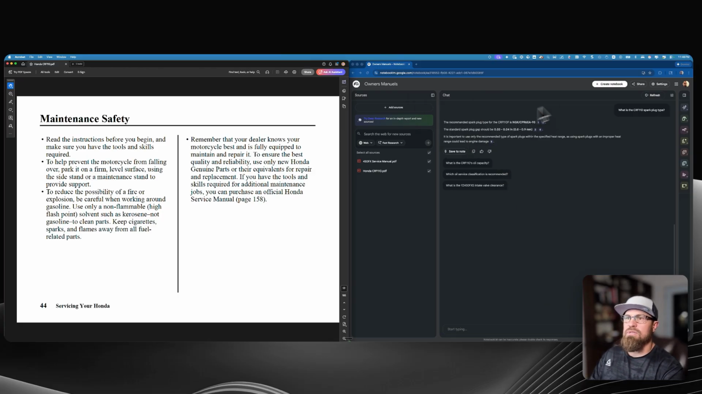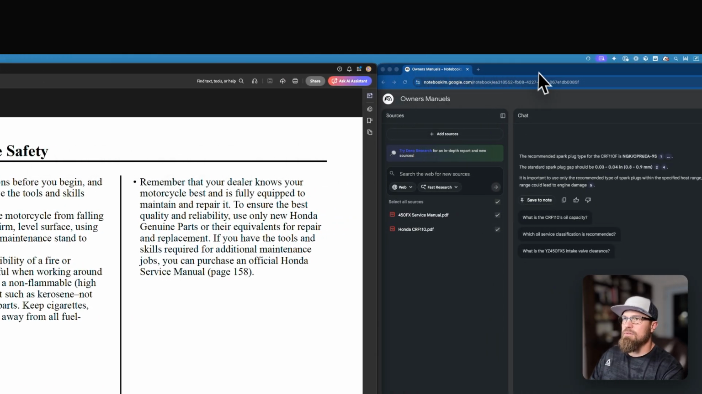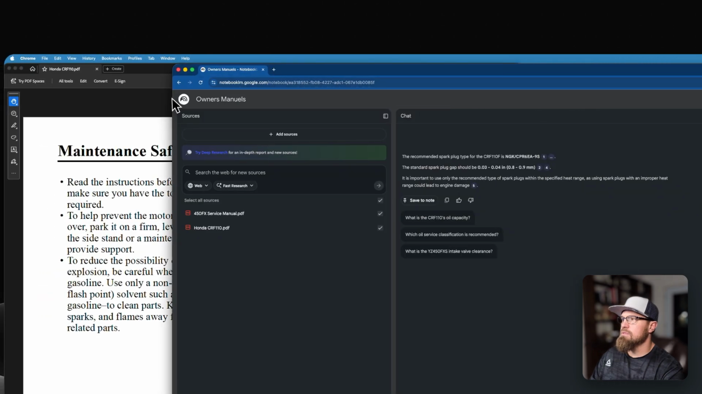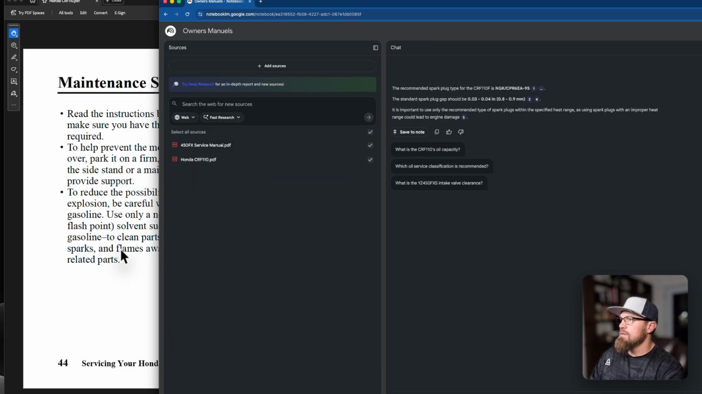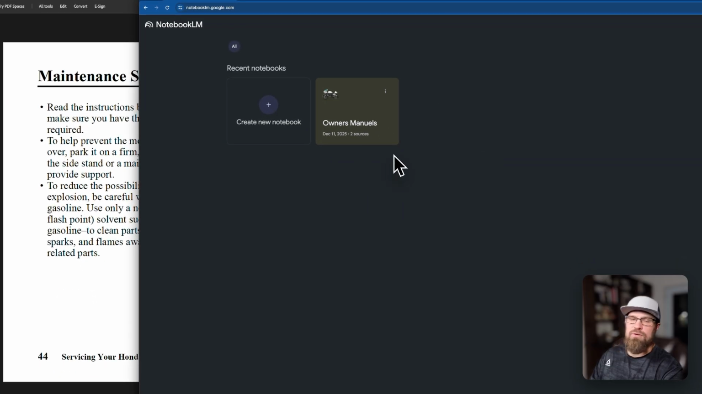And so that's one type of thing that I wanted to show you. The next type, let's see, I'm going to go ahead and make this a little bit bigger right here. So I'm going to go back to my original notebook. So we made the owner's manual.